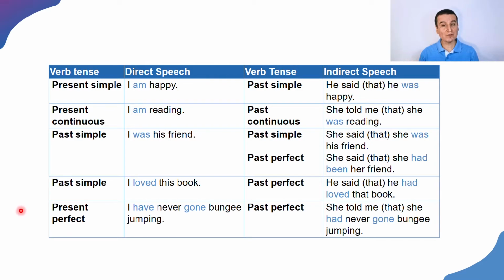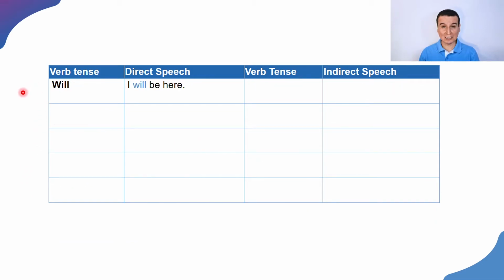From the present perfect, we change that to the past perfect for the section that we are reporting. All right? When we're using all these modal auxiliaries, including will, for example, if somebody says, I will be here, we would use would, we change will to would. He said that he would be here. By the way, we don't say, if he says, I will be here, when we report, we are not there anymore, so we say, he said that he would be there.